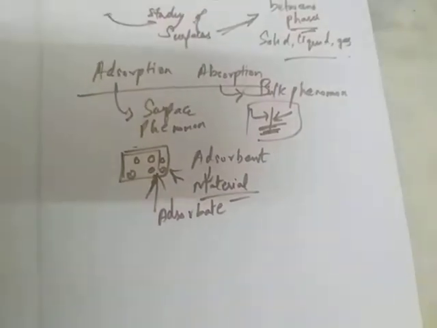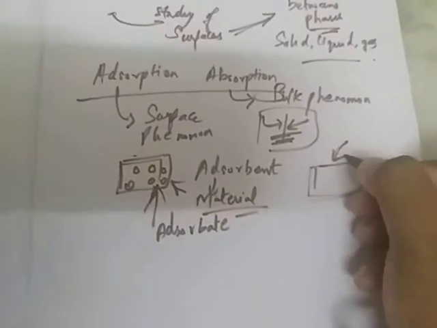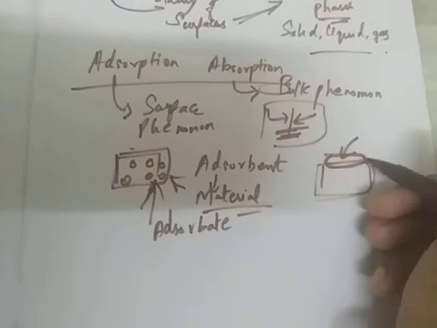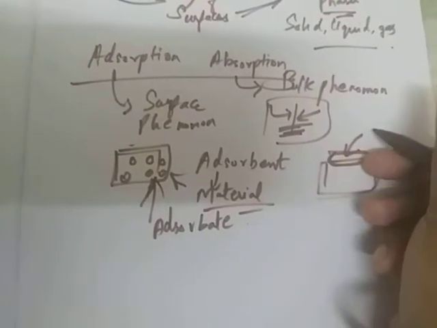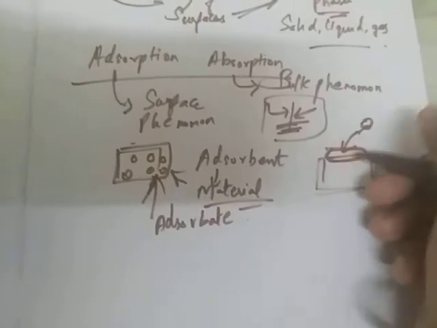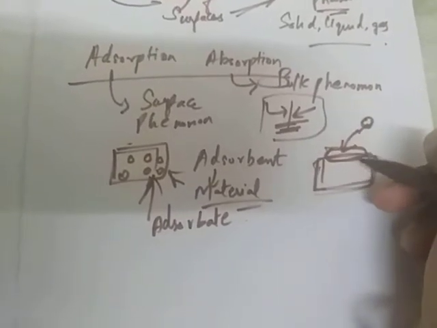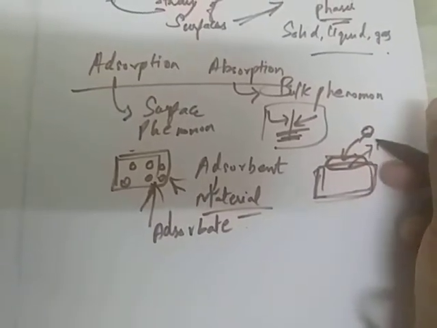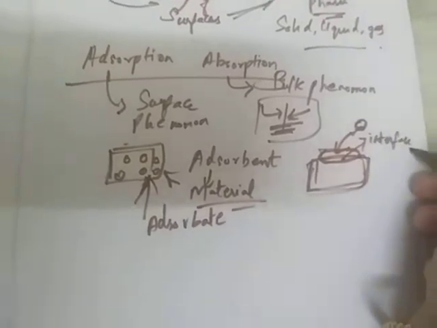So this is the surface of separation. For example, I have a ball and a square touching it. This little part, this surface part, is called the surface of separation between two faces. This is one ball, this is one square. This contact between two faces is called the interface.